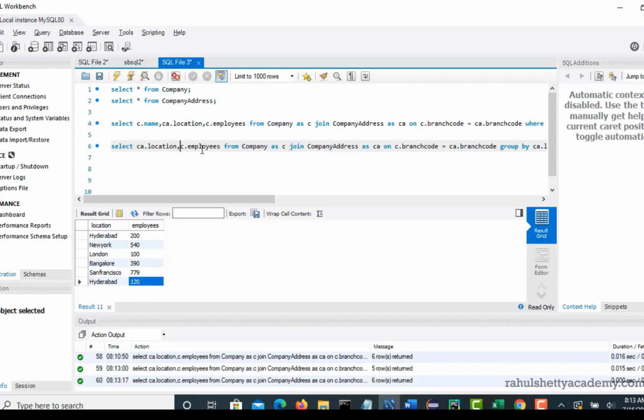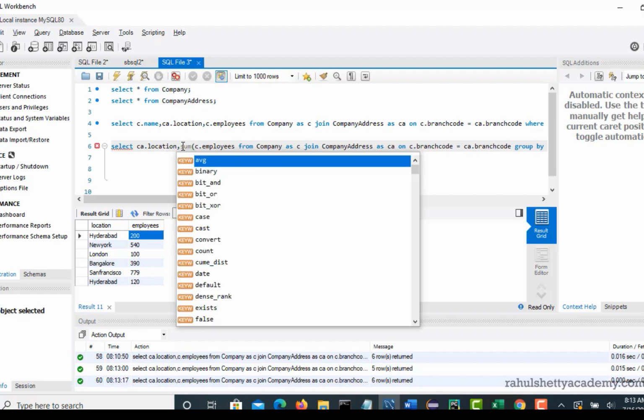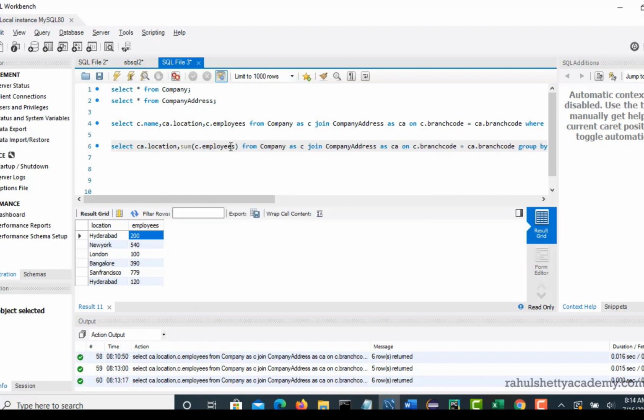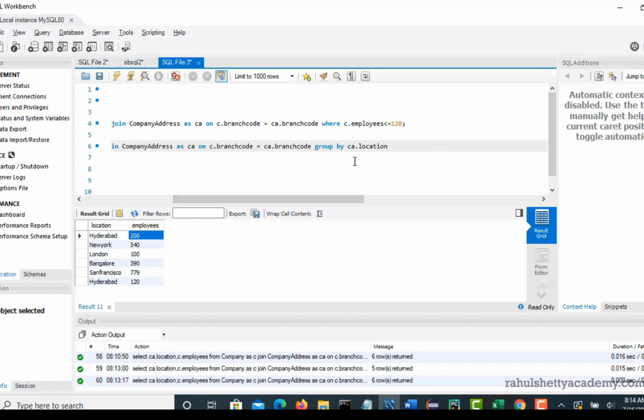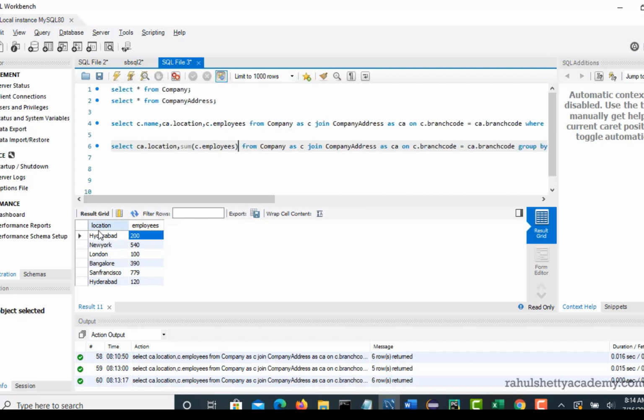It's very simple. Now we are extracting employees, right? When you group by, there are two employee values available, so it randomly returns the first one. But if you say something like sum of employees, then when you run with group by, under the Hyderabad umbrella these two records come together, and it sees that the user expects the sum of employees, so it sums 200 plus 120 and gives you the output Hyderabad 320.